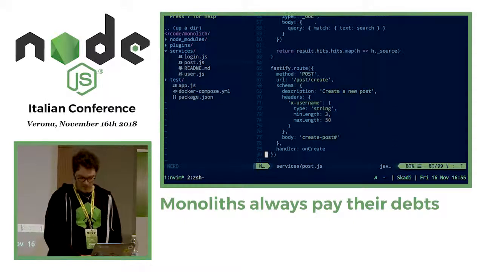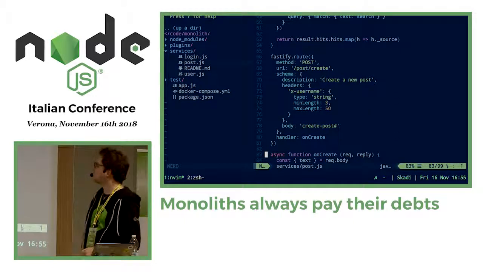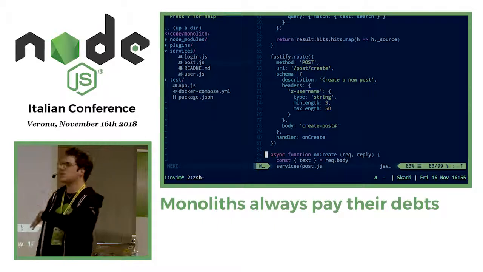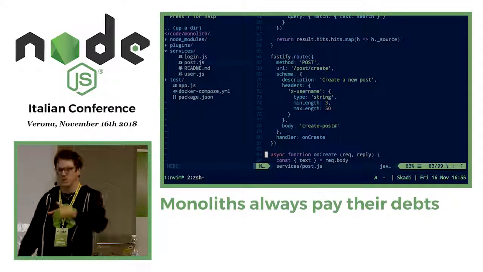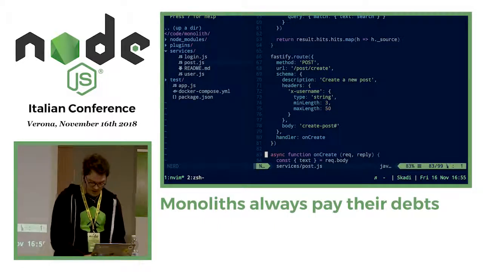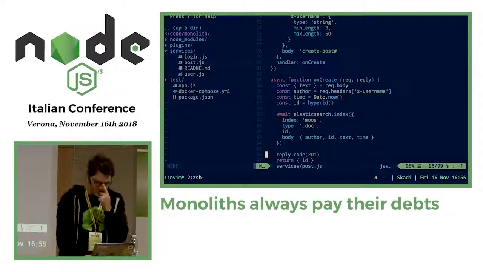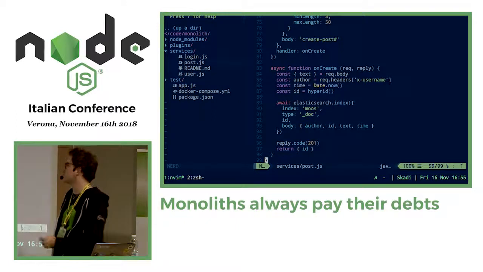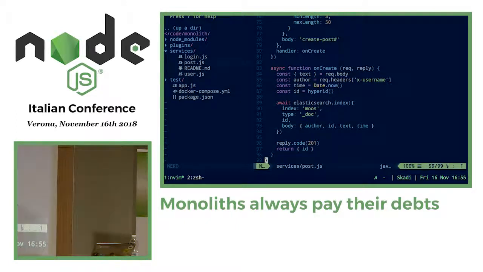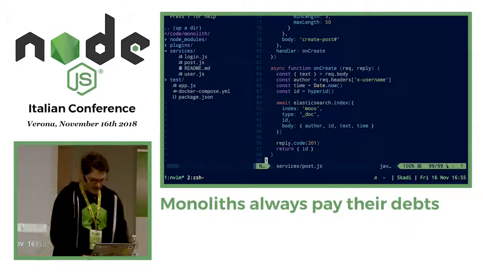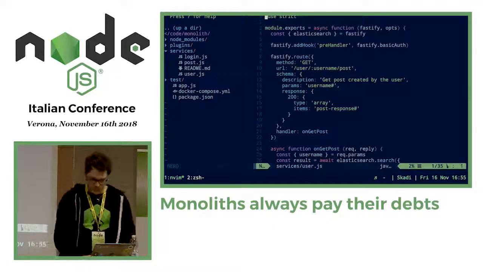And finally, we have our post creation. This is a little bit bigger. We are getting the username from the headers, because our basic auth is handling that for us. And inside the body, we have the text the user has just passed. So how it works, we just get the text, the author, we get the timestamp for the time, an ID we generate on the fly, and then we save everything in the database. And last but not least, our amazing user service.